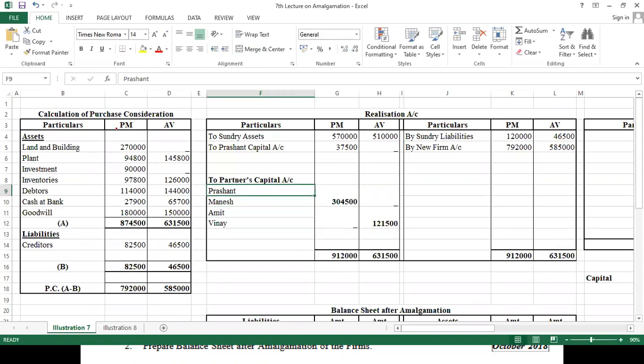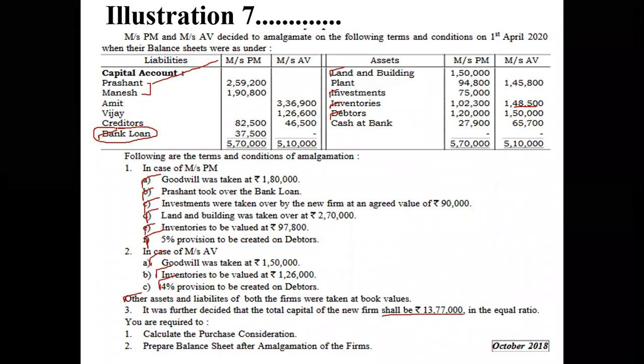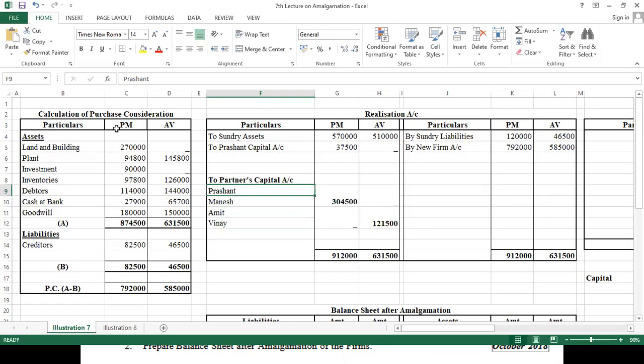Now the partners' old profit sharing ratio is not given, so we will assume all partners are equal. So here for Prashant, make a half of 1 lakh, it comes to 1,52,250 if I'm not wrong. Okay, you people also check, I may commit some mistake somewhere. 1,52,250.